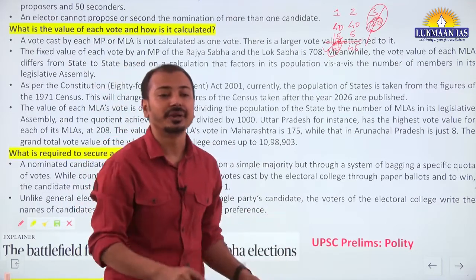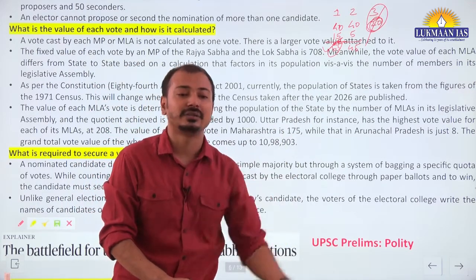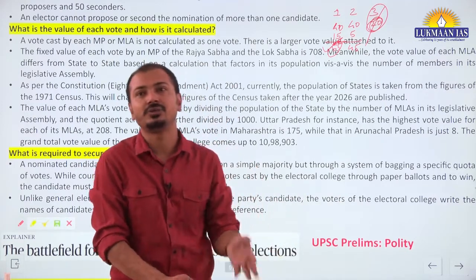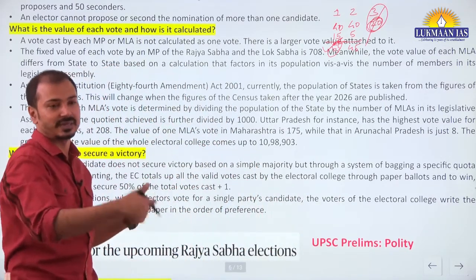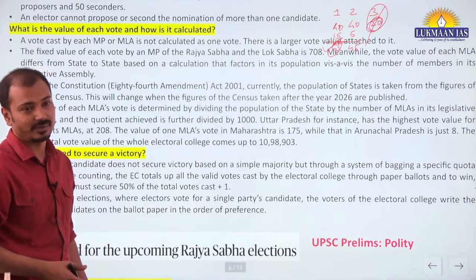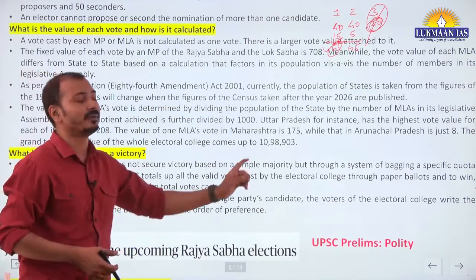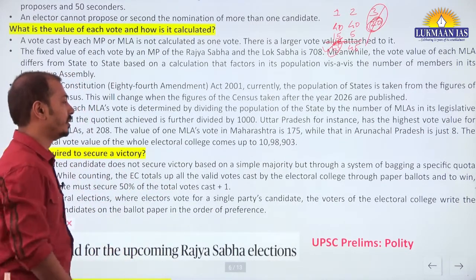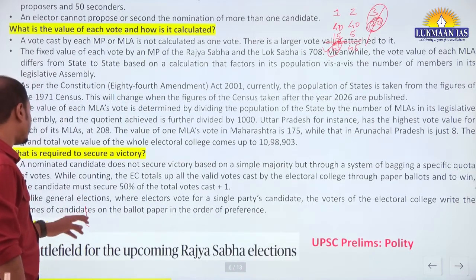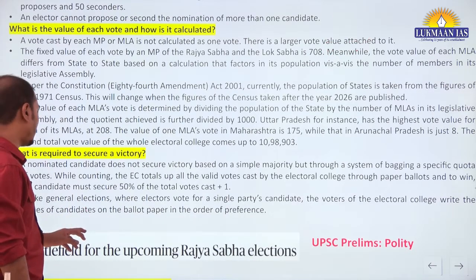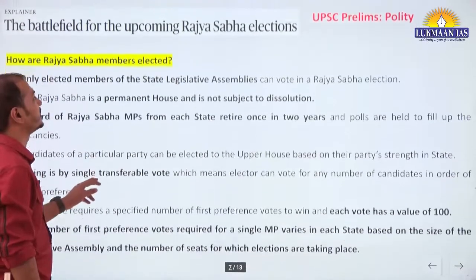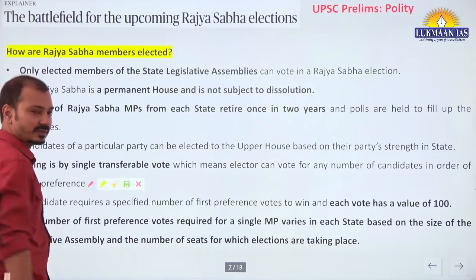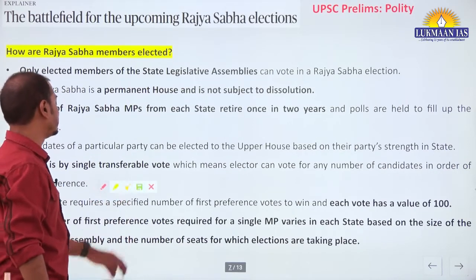That goes on continuing. Even if in the second round that is not done, or the 50% plus 1 quota is not achieved, then again a third round of calculations is done. This is called the single transferable vote system, and this is adopted for presidential elections. So you should know how the calculations are done for presidential elections. Again, it will be in the news in July when the elections are conducted, so we will revise that time also.